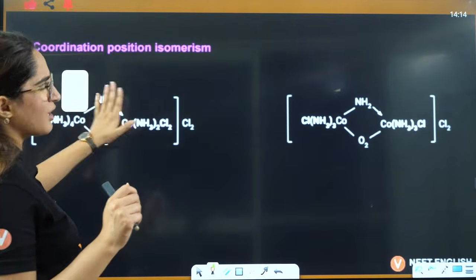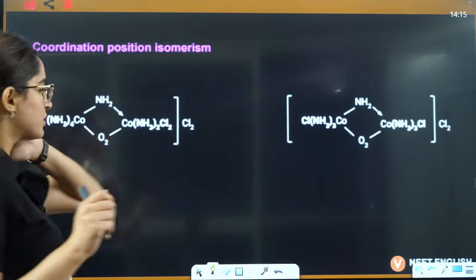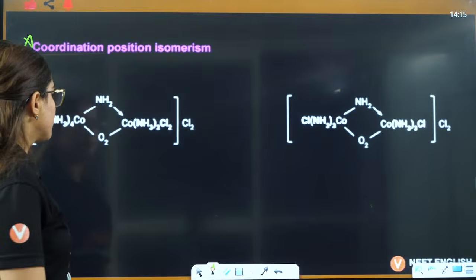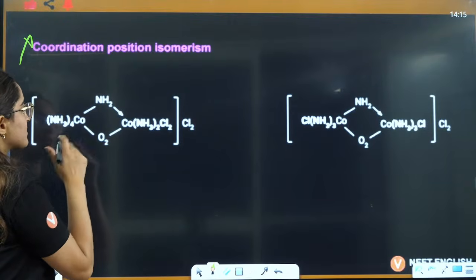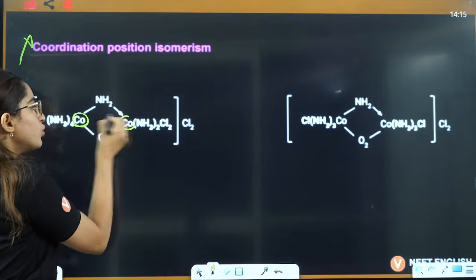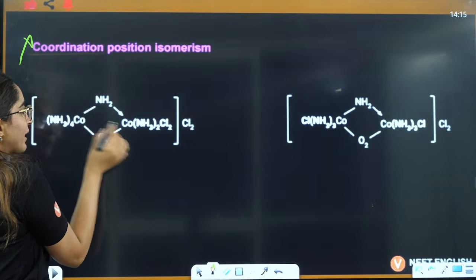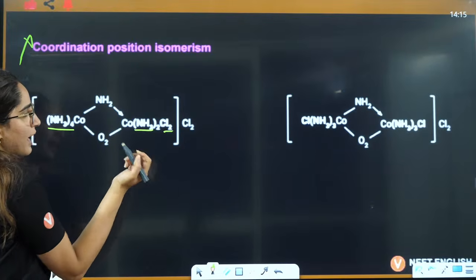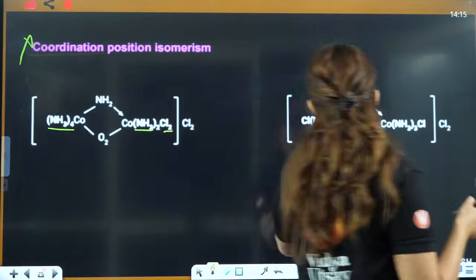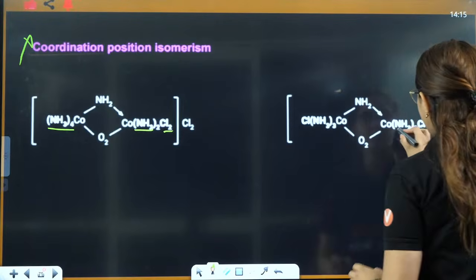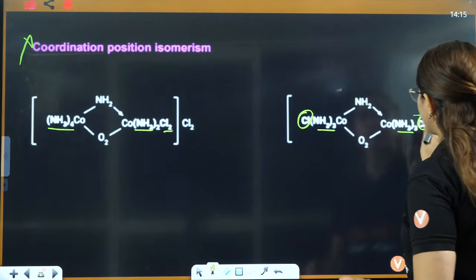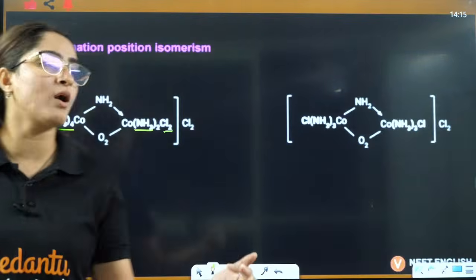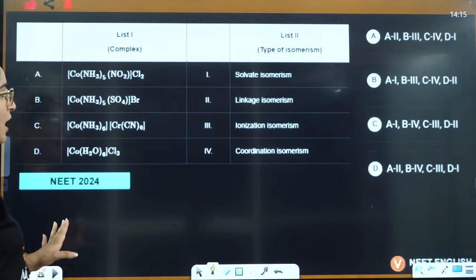Coordination position isomerism, they don't ask you this in NEET, so you can also skip this. But as it is already written here, I'll just tell you what happens. You have two metals, and these two metals exchange their ligands. Like here you have 2 ammonia and 2 chlorine. Here you will have 3 ammonia and 3 ammonia here and 1 chlorine here. So basically two metals, they will exchange their ligands. That is called coordination position isomerism.